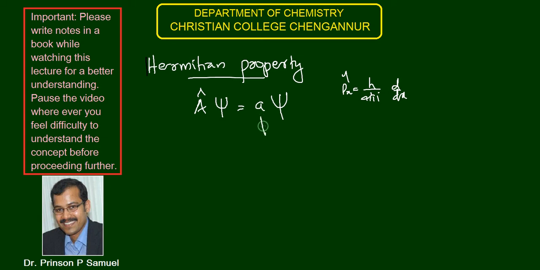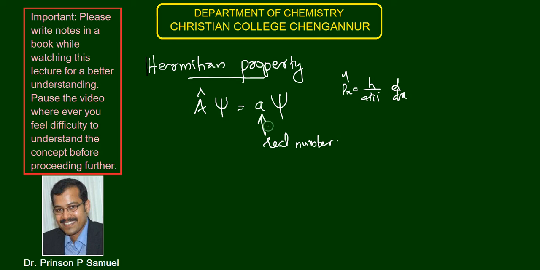Therefore, this eigenvalue should be a real number, because that is the observable, the measurable physical quantity. The value of a physical quantity cannot be imaginary. Therefore a should be real. So even if A cap and psi are imaginary, a should be real.